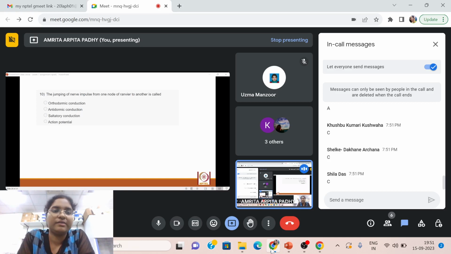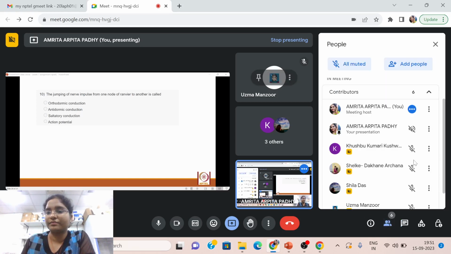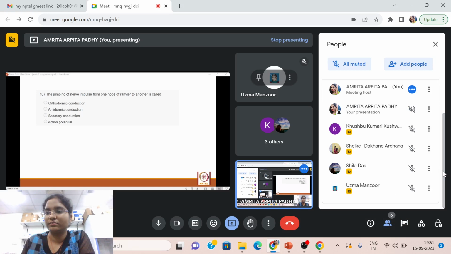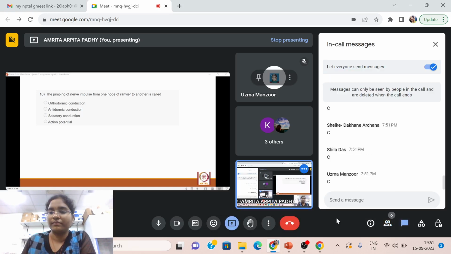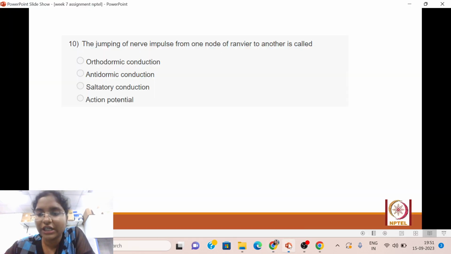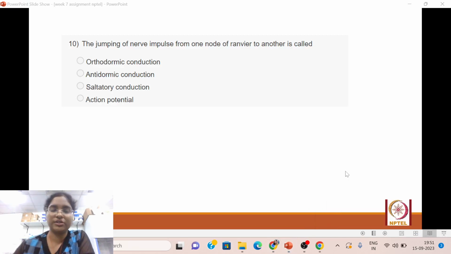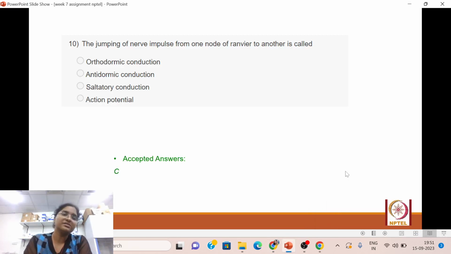C. Saltatory conduction. Okay, everyone has given the answer as saltatory conduction. We will see if it is correct or not. Yes, it is correct. So the jumping of nerve impulse from one node of Ranvier to another is called saltatory conduction.